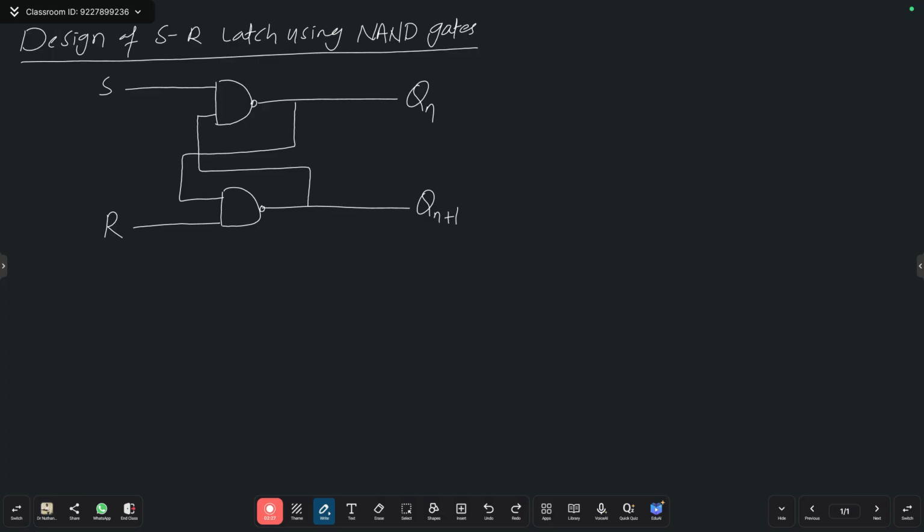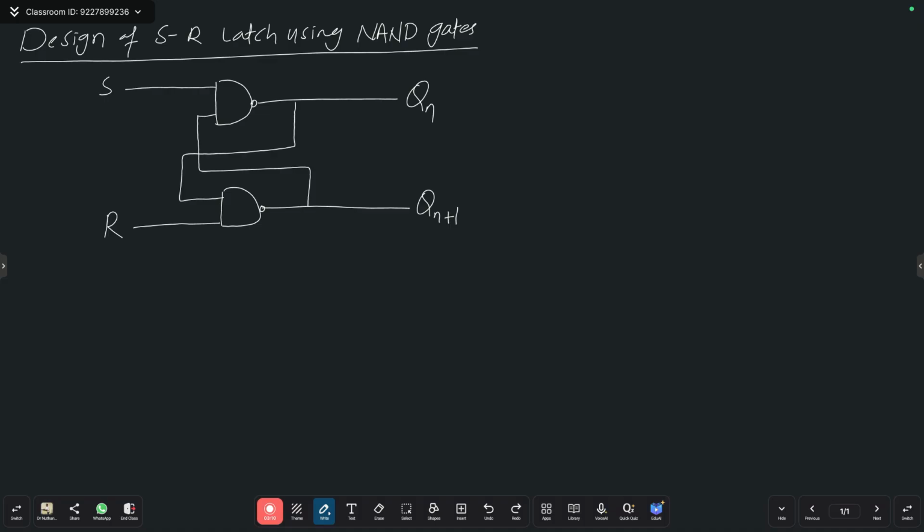Whenever you want to design S-R latch using NOR gates, you should take first R, then you should take next S. Are you clear? But now onwards, we are using NAND gates. You take first S and R. This is another difference. Are you clear? Same flow we are going to continue until this unit actually. So this diagram is very important, base diagram. We are going to add small circuits every time. Okay? Clear?